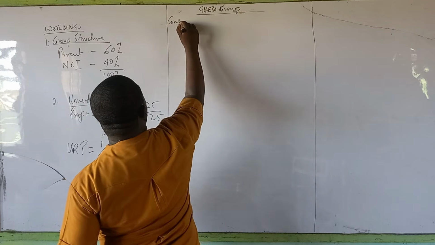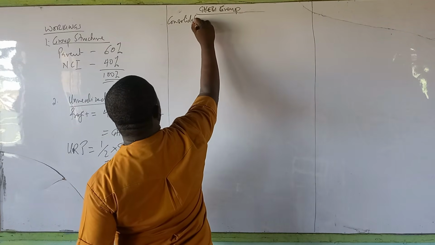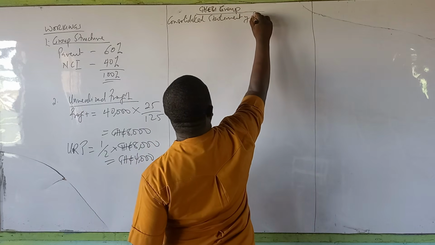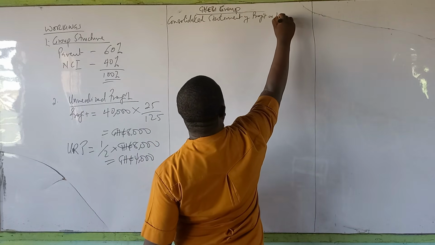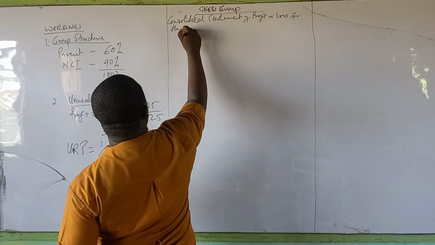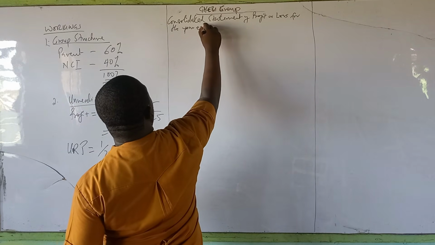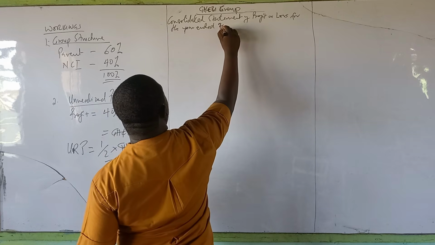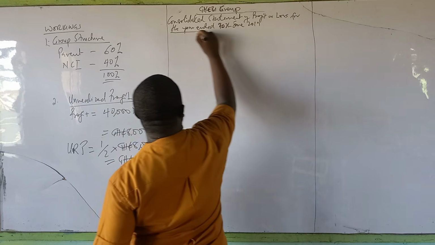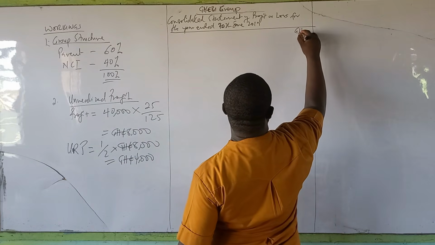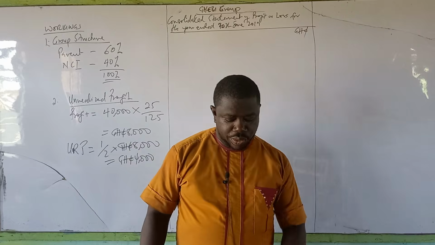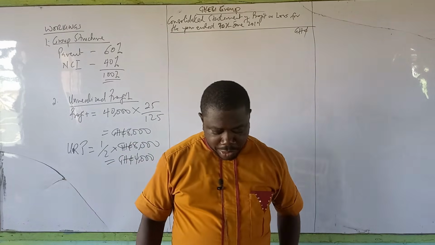So, consolidated statement of profit or loss for the year ended 30th June 2019. So we show our currency sign. So we are consolidating and we begin from the top.